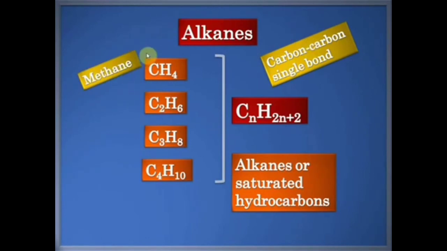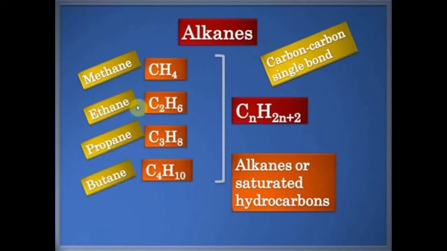As you can see, the names of all alkanes end in ane, A-N-E. So we have methane, ethane, propane, butane, and so on. The name always ends in ane. Understood? So this is what alkanes are all about. Alkanes are hydrocarbons with the standard formula CnH2n+2. They have a single carbon-carbon bond and they are saturated hydrocarbons.